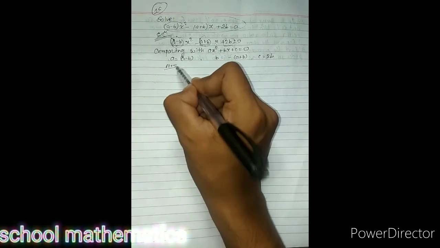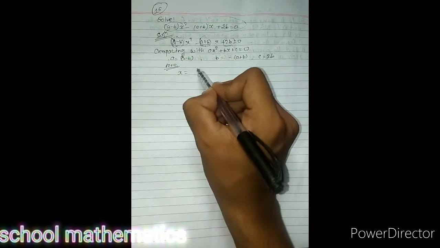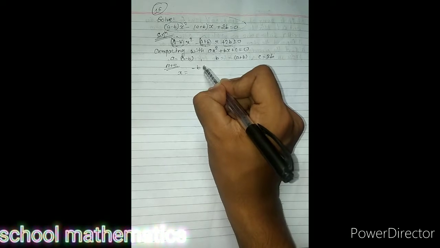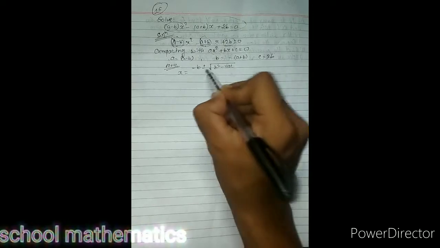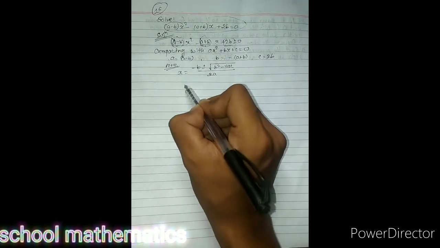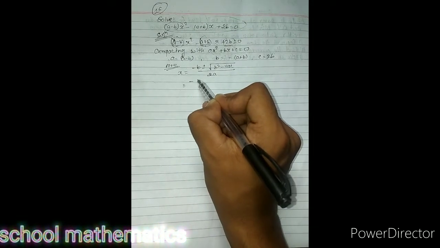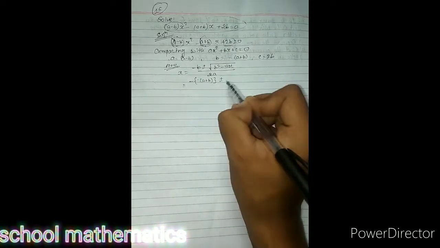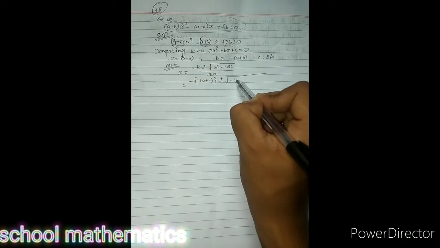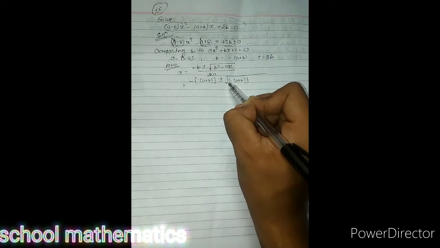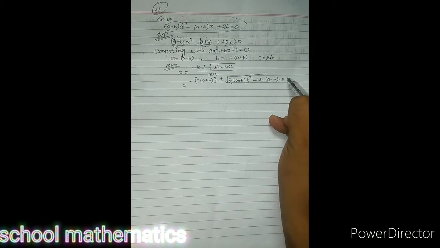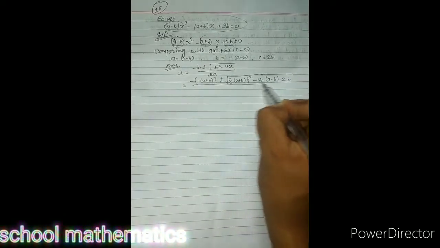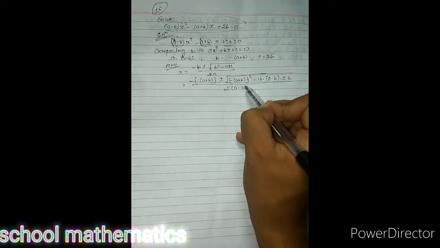Now what is the formula in a quadratic equation to calculate x? Minus b plus minus root under b square minus 4ac divided by 2a. Minus b means minus of minus a plus b, plus minus root under b square minus 4 into a into c, divided by 2 into a, which is a minus b.